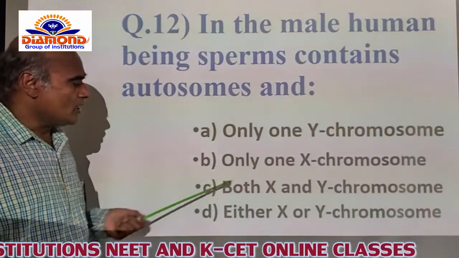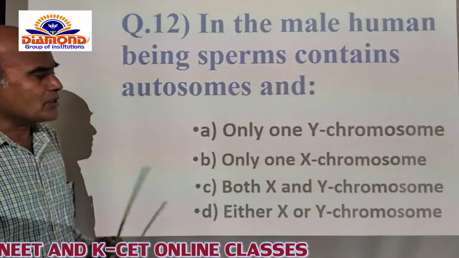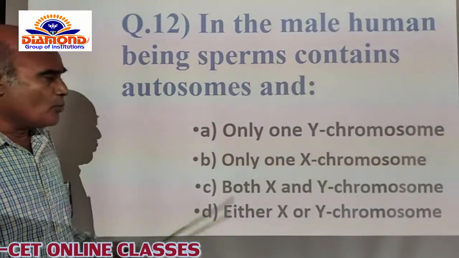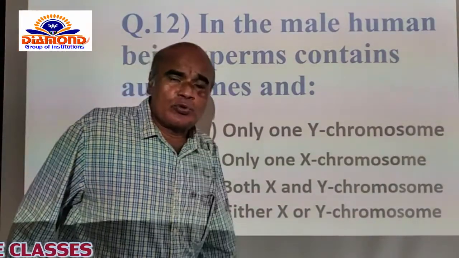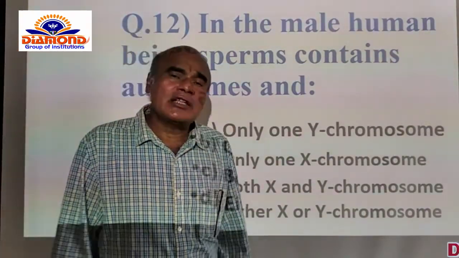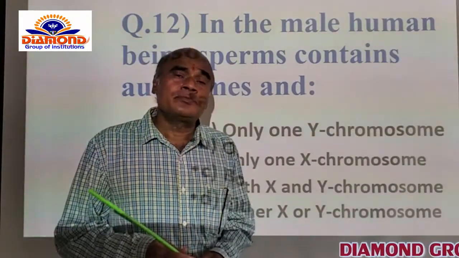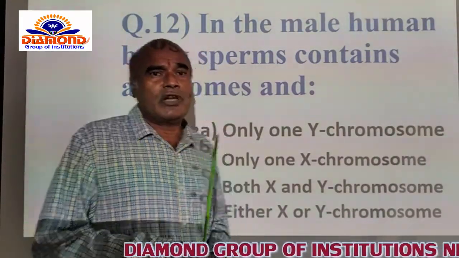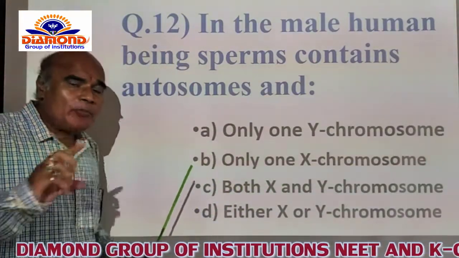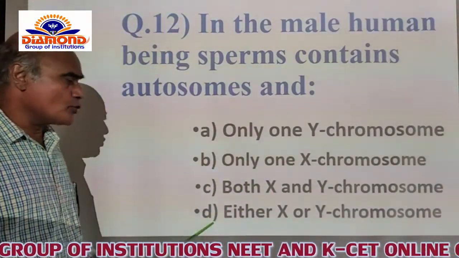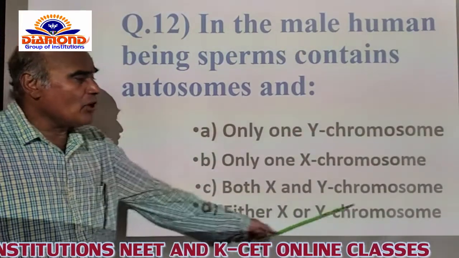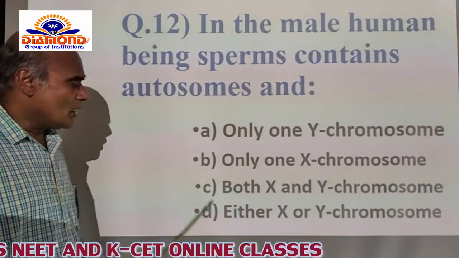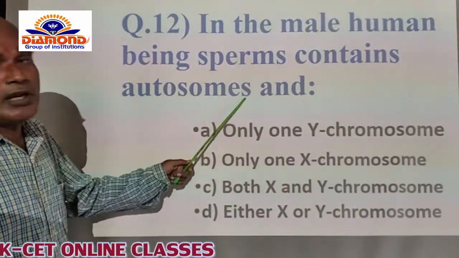And C option is both X and Y chromosomes. Both X and Y chromosomes are not present in each sperm itself. If present, that would lead to genetic disorders in the child itself. That's why each sperm contains 22 autosomes and either the X or Y chromosome itself. That's why in this case the D option is the related answer.